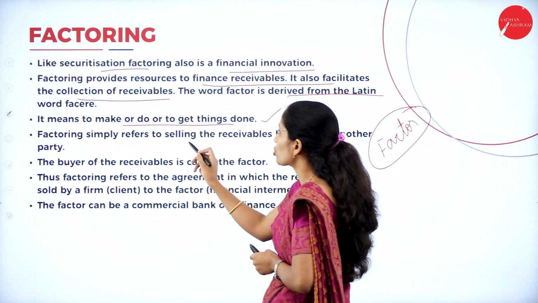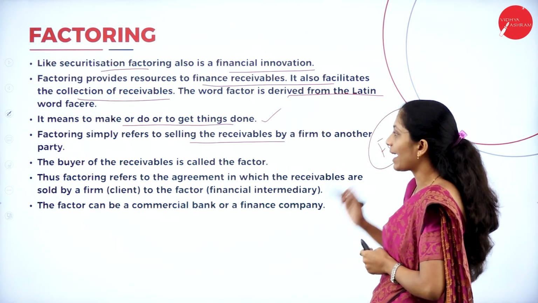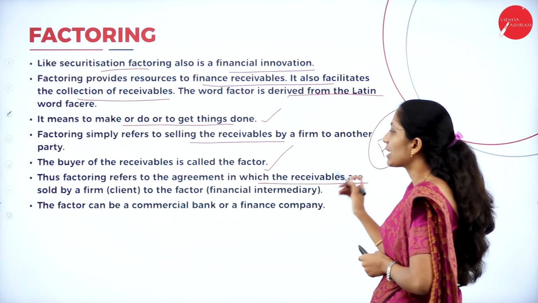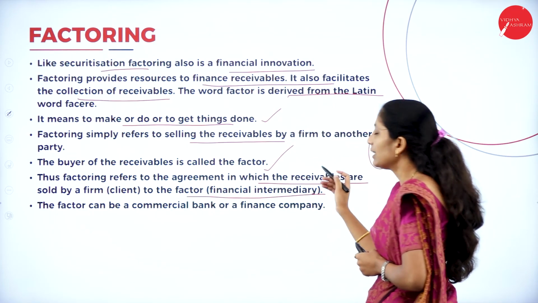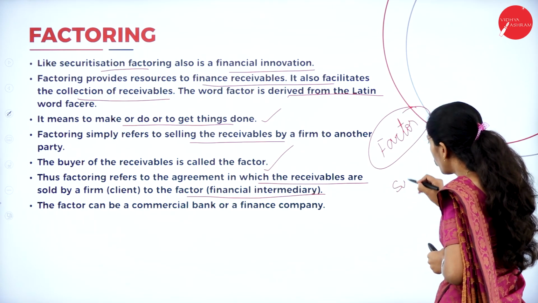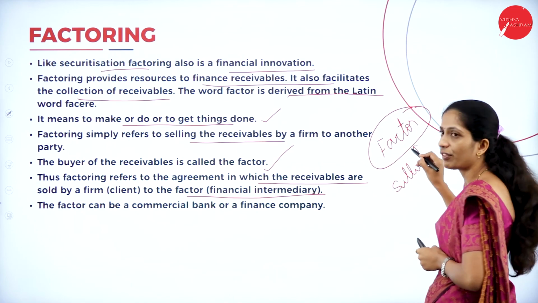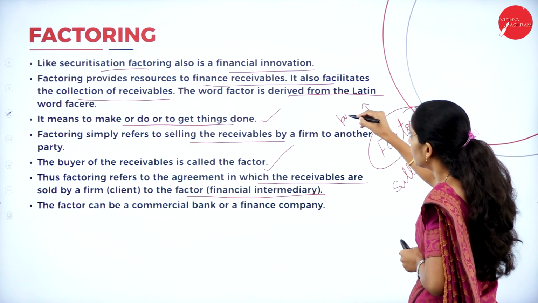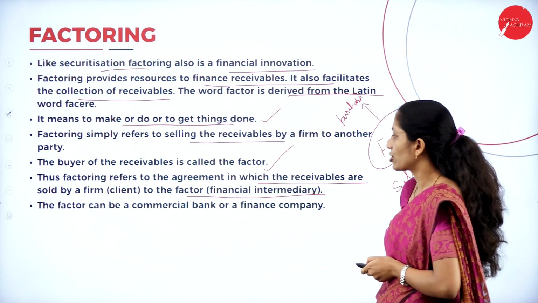Factoring simply refers to selling the receivables by the firm to a party who is called as factor. The factoring refers to the agreement in which the receivables are sold by the firm to the factor, that is financial intermediary. Now here the seller will sell his receivable to the factor, and factor will collect the amount from the purchaser. So this is one of the important financial services.